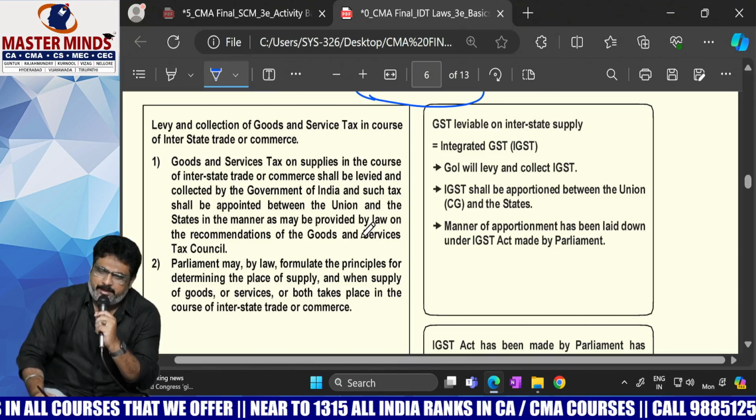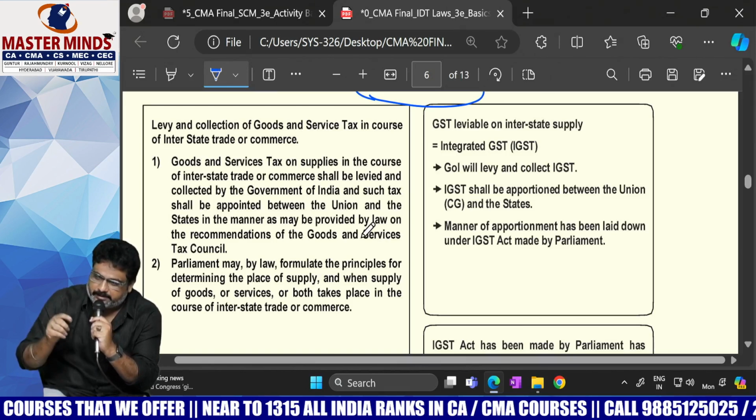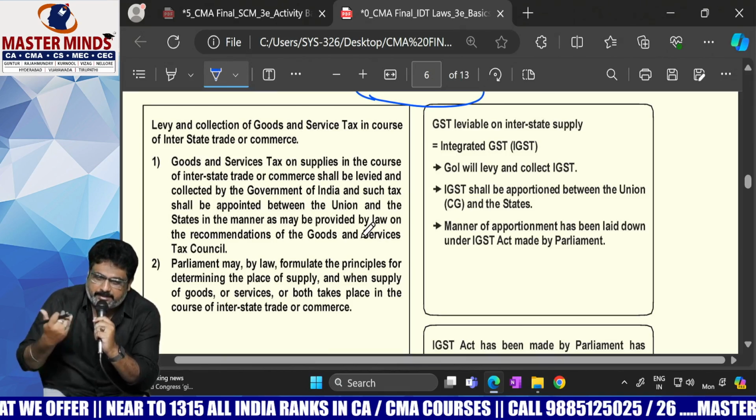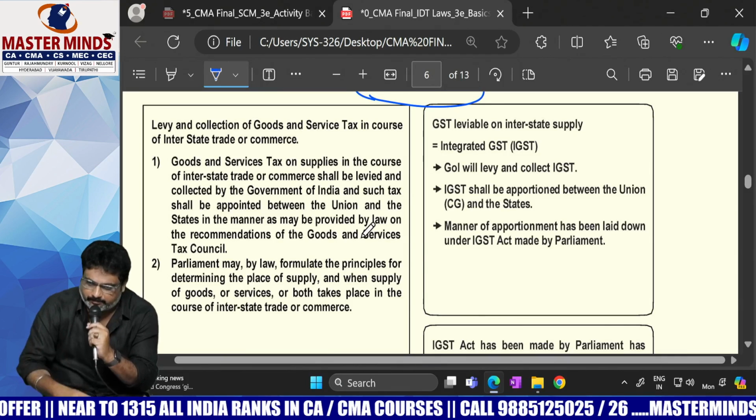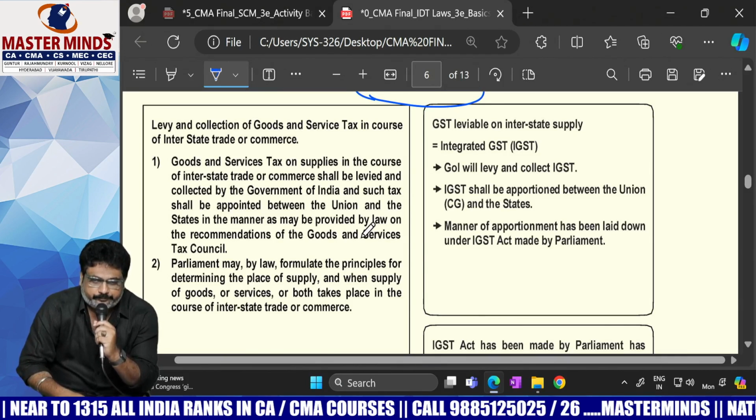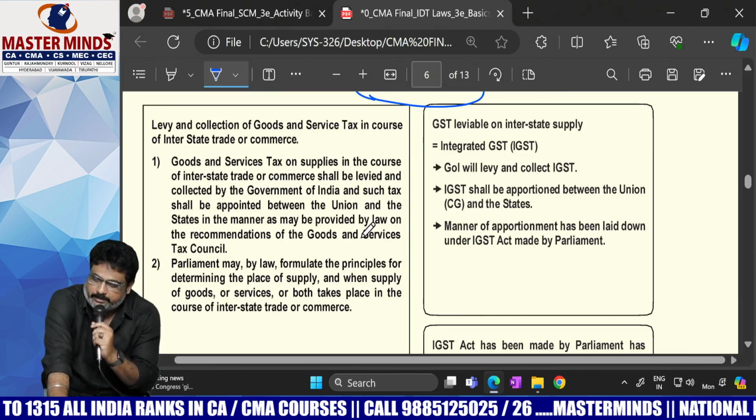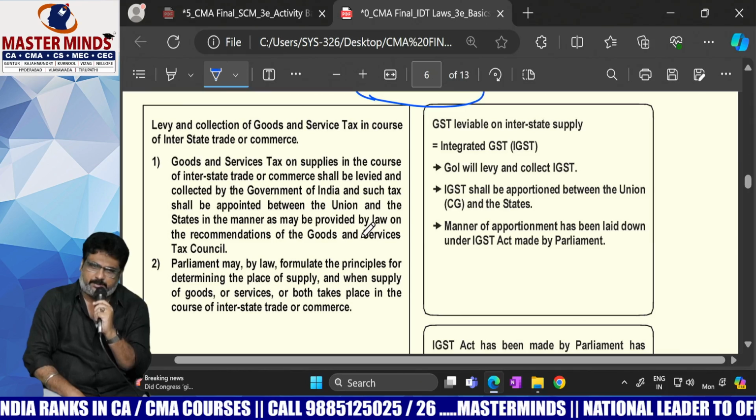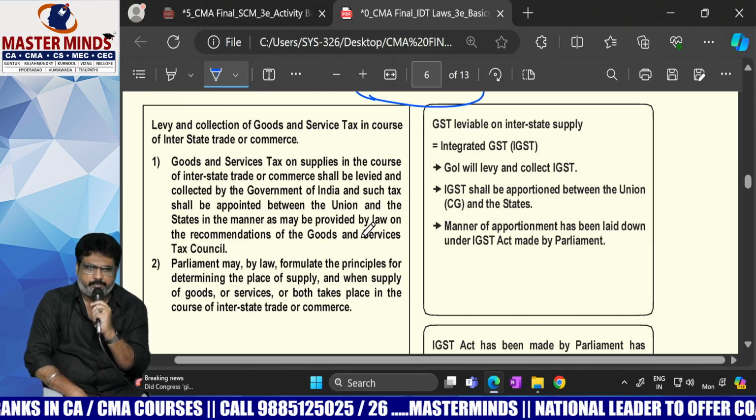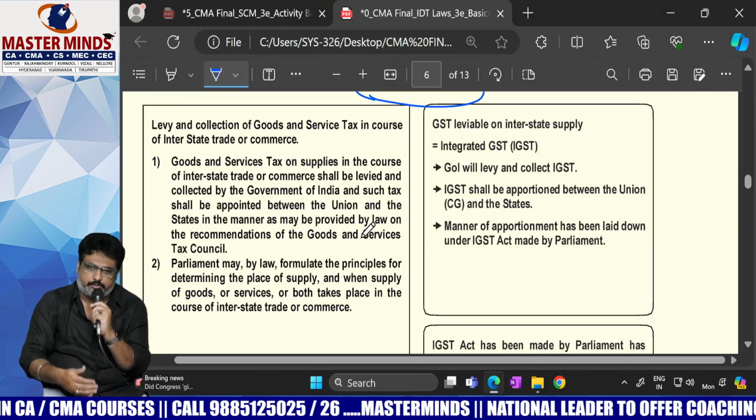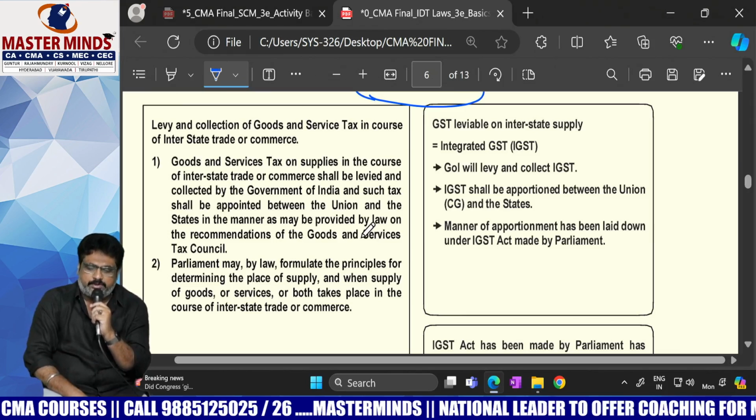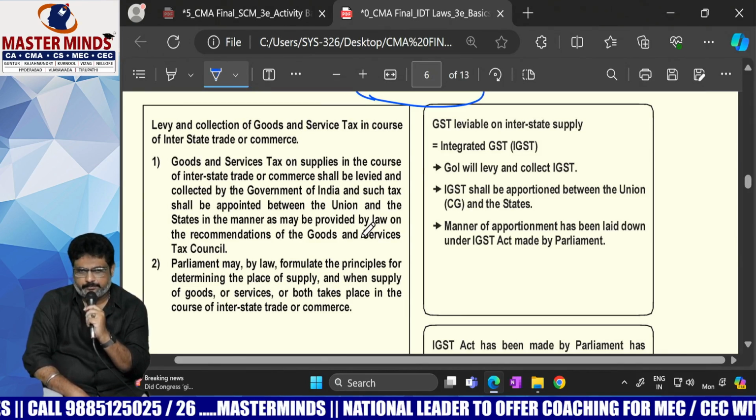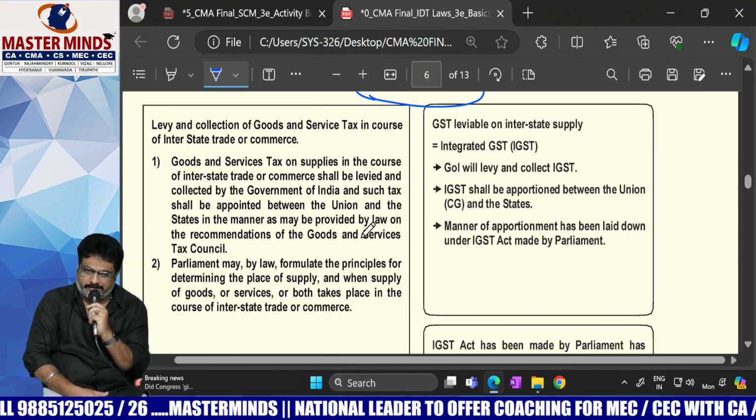Sir, interstate supplies are already covered in 246A, no? Then why again is there a need for this separate article number? Why? What can be the reason? If it is already an interstate supply, IGST will be levied. It was there in article number 246A. Then what is the need of this 269A?